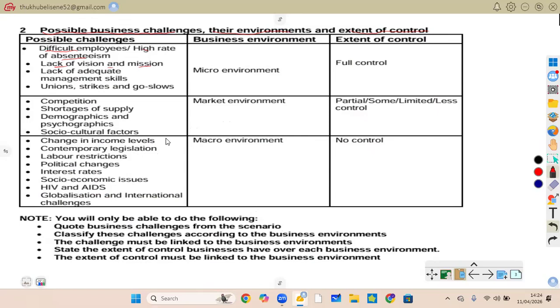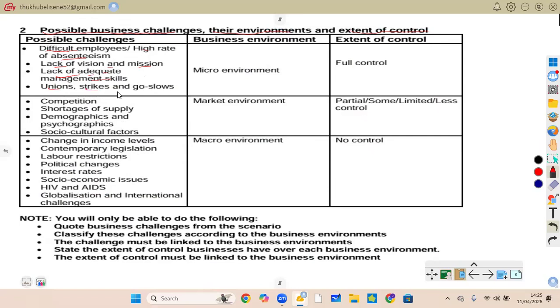Also, we have a lack of adequate management skills. Here we are talking about poor leadership affecting performance. If managers are without the necessary skills to do the work, or they don't have leadership skills, the performance of the business is going to decline.